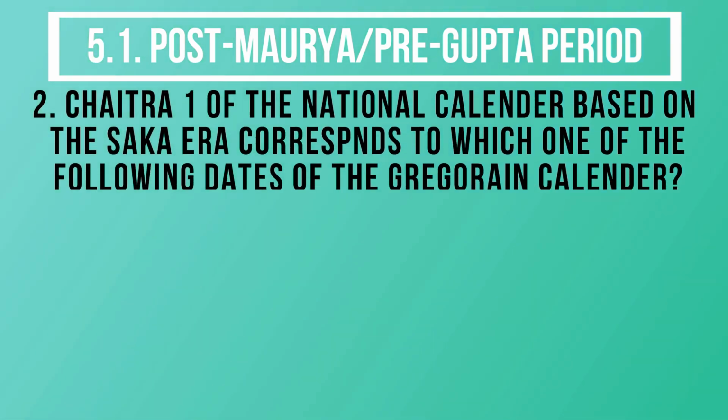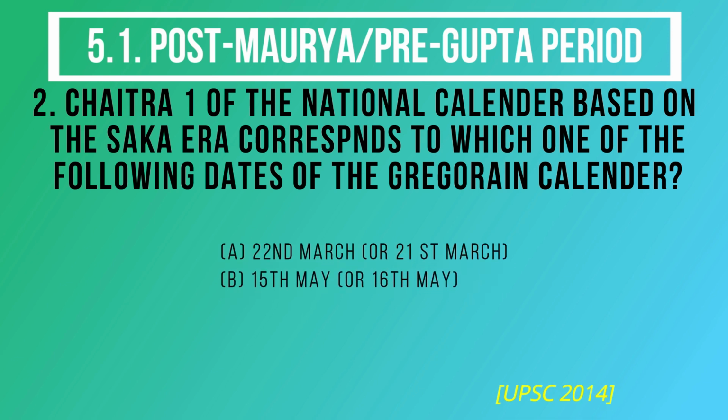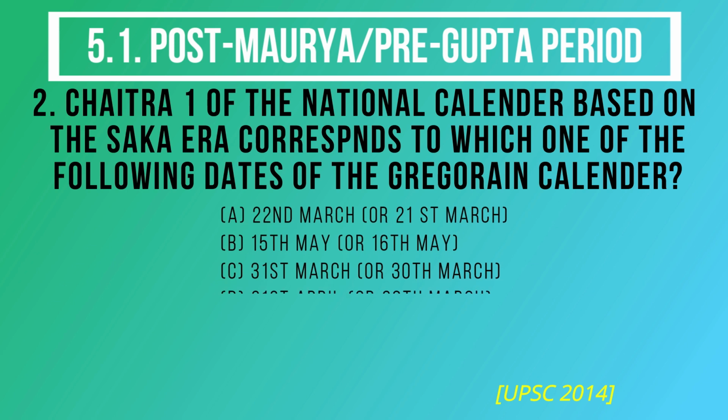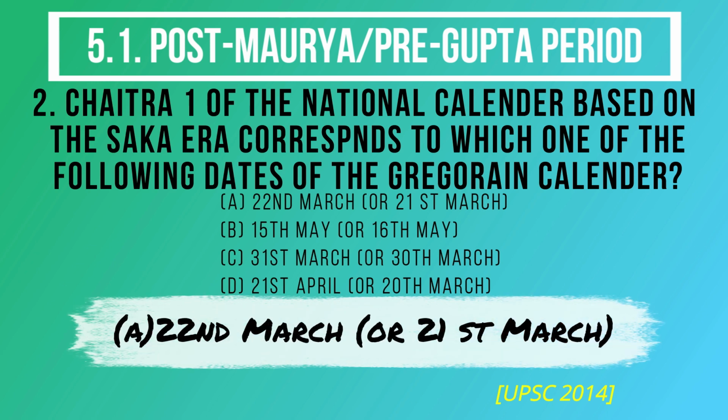Question number 2. Chaitra, one of the national calendar months based on the Saka era, corresponds to which one of the following dates of the Gregorian calendar? The options are A. the 22nd of March, or the 21st of March, B. the 15th of May, or the 16th of May, C. the 31st of March, or the 30th of March, D. the 21st of April, or the 20th of March. And the correct answer is option A. the 22nd of March, or the 21st of March.